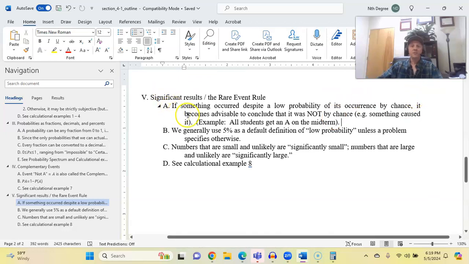If something occurred despite a low probability of its occurrence by chance, it becomes advisable to conclude that it was not by chance. In other words, that something caused it.